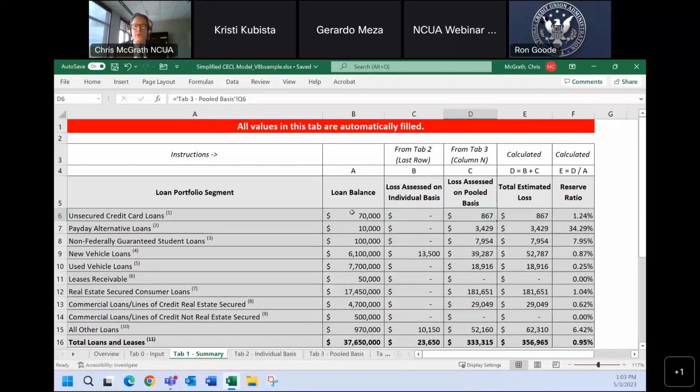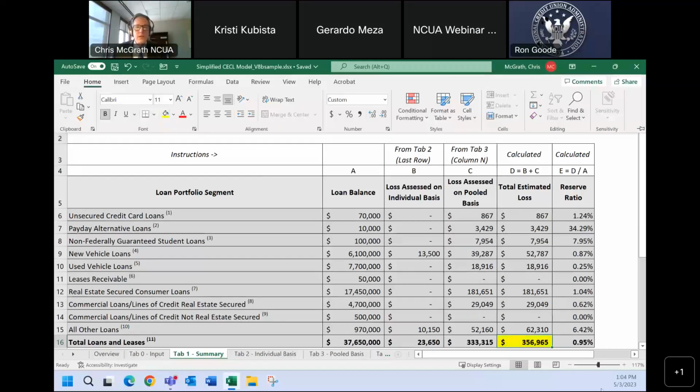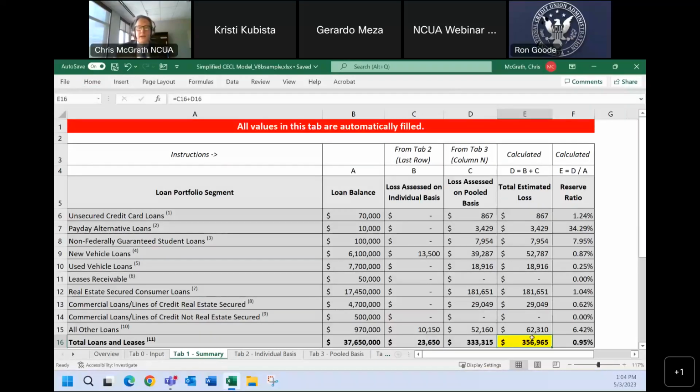Then as we move over to loss assessed on a pool basis, this is our general reserve, and this is tab 3. This is what the tool is calculating based upon the WARM methodology, taking that historical loss rate, taking the life of loan factor, and adjusting for qualitative factors. We are going to come back to this page, but once we get through the remaining tabs, this value here in the bottom right-hand corner is going to be your allowance for credit losses on loans and leases as of March 1st, 2023.